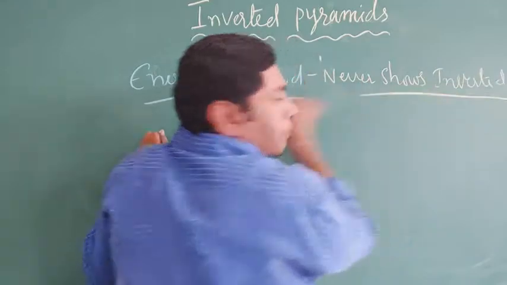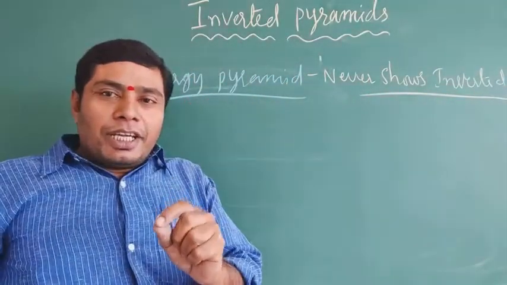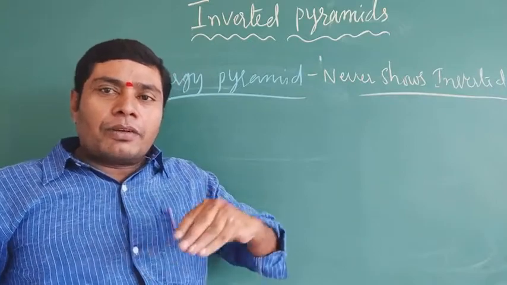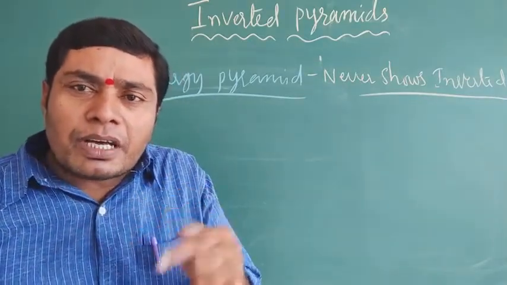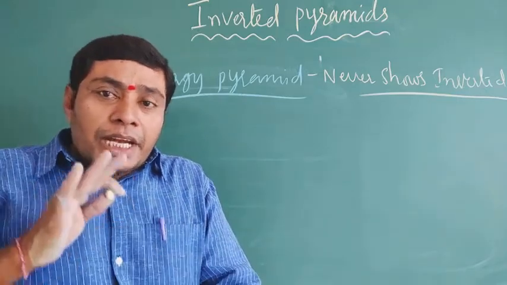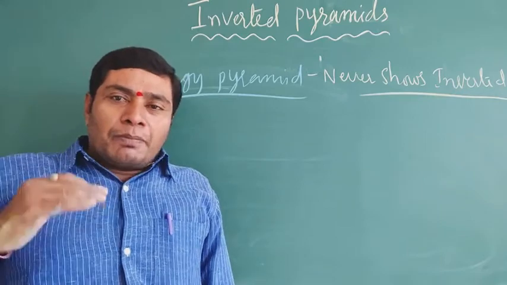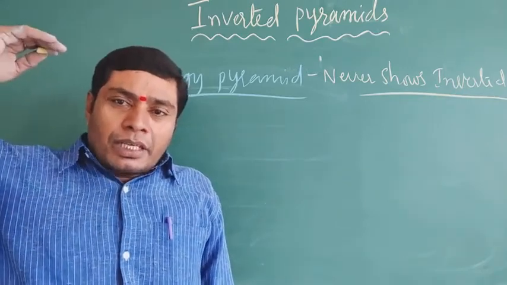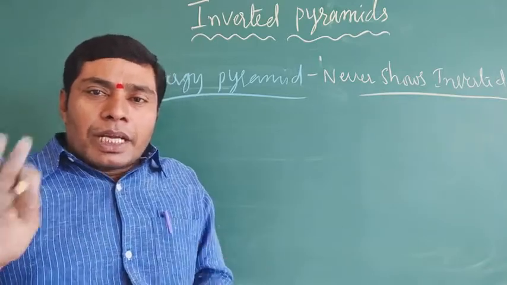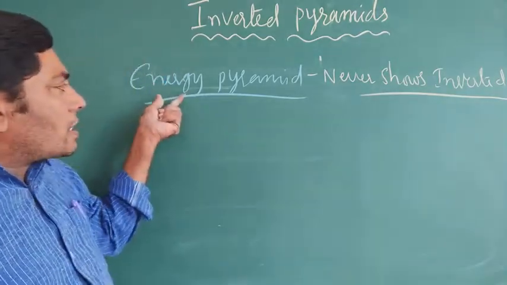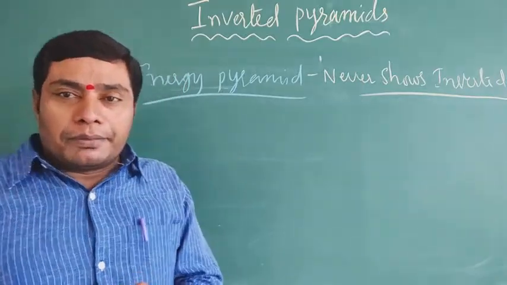The first trophic level means the primary producers, which are autotrophs. The first energy is produced by the primary producers. From the primary producers to the tertiary consumers, the energy decreases. So the energy pyramid always shows an upright pyramid.